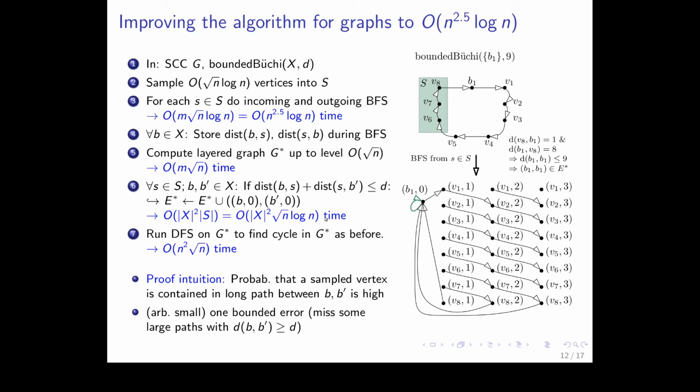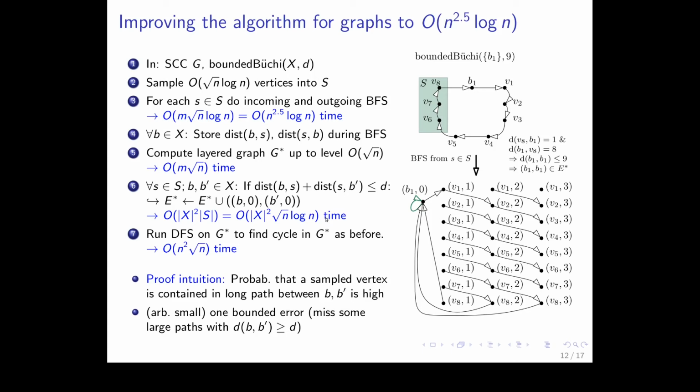While doing those BFSs, we store the distance from a Büchi vertex to S and the distance from S to a Büchi vertex, for all S. And then we compute the layered graph G star, but now just up to level square root n. Okay. So this is very easily doable in n square root n time.